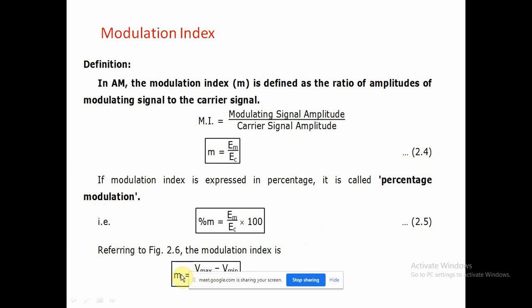That is, M equal to Vmax minus Vmin upon Vmax plus Vmin. These are the major parameters required. We have already seen the different advantages, and to overcome those we require these different parameters.